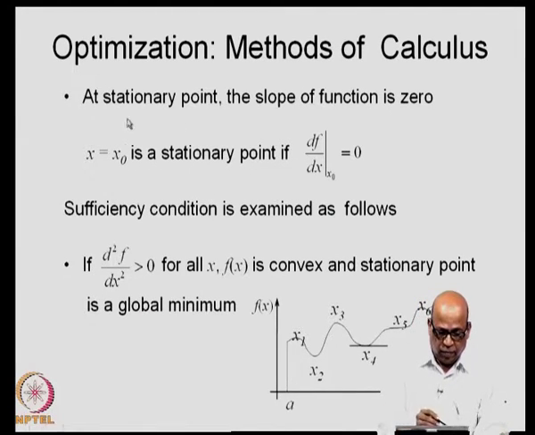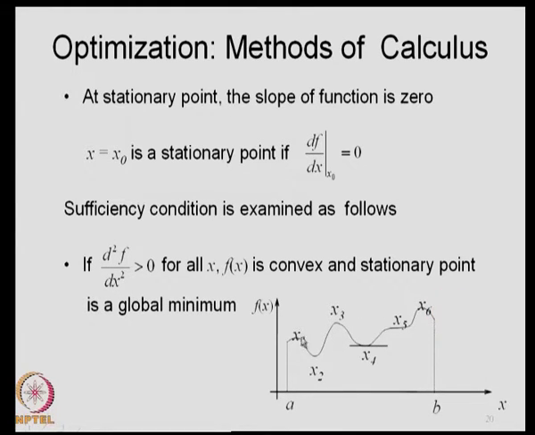Now, look at what is happening to our original function here. This is the function with which we started; x1, x3, x6 were local maxima, and x2 and x4 were local minima. At all these points, local maxima as well as local minima, the slope is 0. So, if you draw a tangent at this point, the slope will be 0.